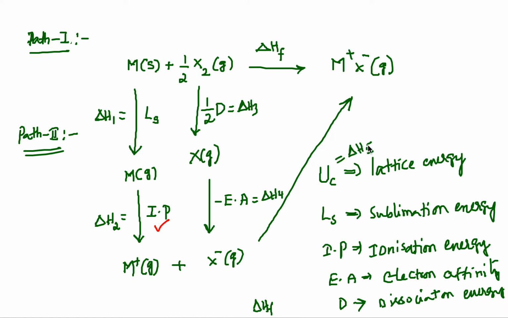Therefore, delta HF is the sum of all these enthalpy changes from delta H1 to delta H5. So this is going to be delta H1, that is sublimation energy, plus delta H2 ionization energy, plus delta H3 half of dissociation energy, plus delta H4 electron gain enthalpy, plus delta H5, that is lattice energy.